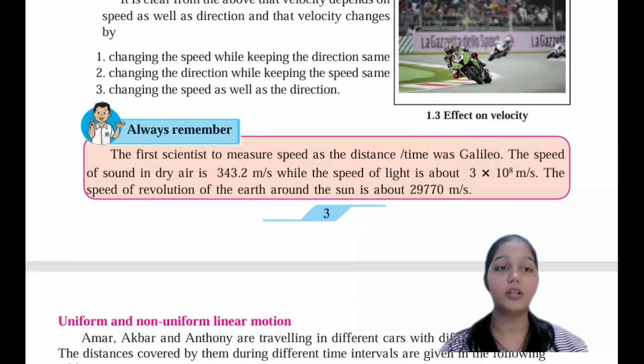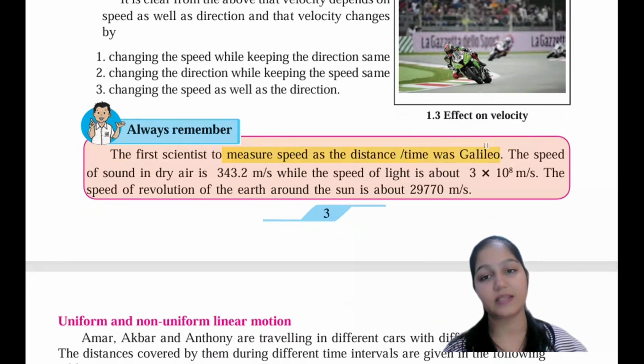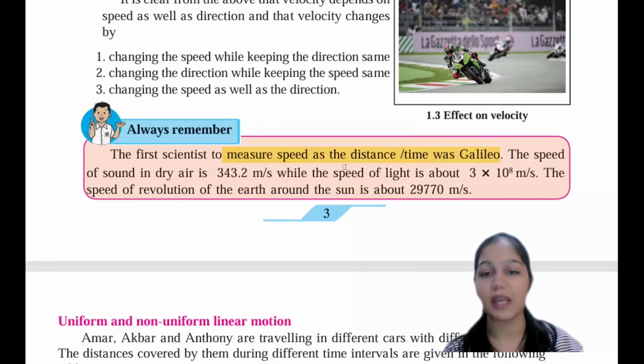Never mind. Here, this is a very important line. The first scientist to measure the speed as the distance upon time was Galileo. Galileo was the scientist who had measured the speed of the light. I can say the speed of the sound in dry air is 343.2 meter per second. This is not important, but this is very, very important coming right here. The speed of the light is 3 into 10 raised to 8 meter per second. You have to remember this value. The speed of the light is 3 into 10 raised to 8 meter per second.